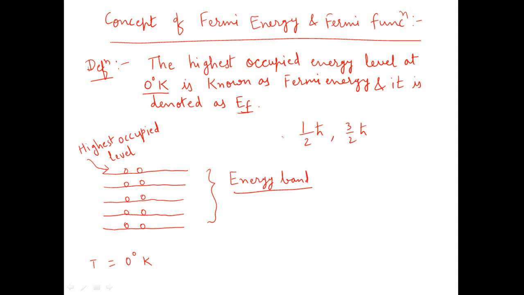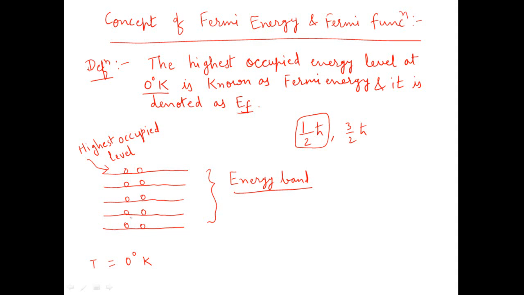The electron has a spin which is half h cross, and according to Pauli's exclusion principle, no more than two electrons can be present in a single energy state, or no two electrons can have the same set of 4 quantum numbers. Therefore a single energy level can accommodate at the max 2 electrons.